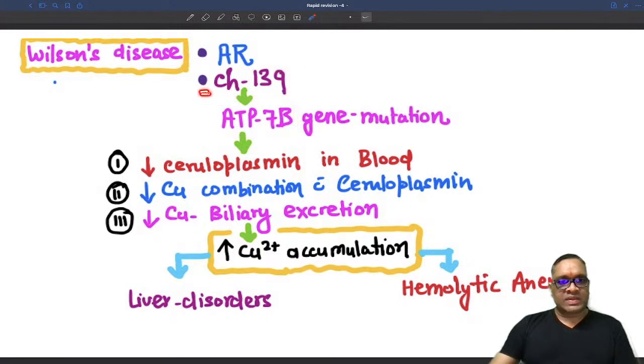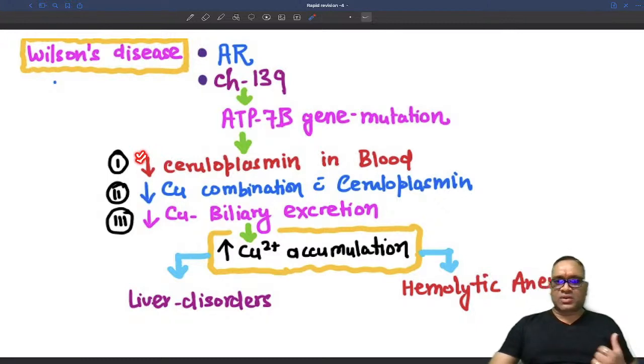What is the problem in Wilson disease? This gene will be having a mutation. So ATP7B, what do they actually do? They control ceruloplasmin synthesis, right? Ceruloplasmin will be decreased because of mutation in ATP7B. That was also a DPG question. Wilson disease, chromosome 13q, ATP7B gene will be having mutation, and because of that there is decreased ceruloplasmin.